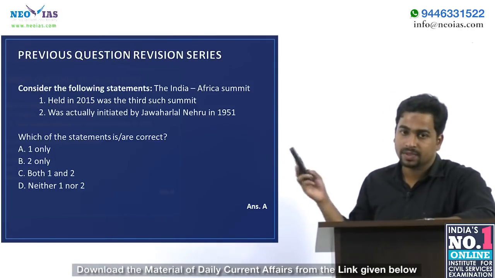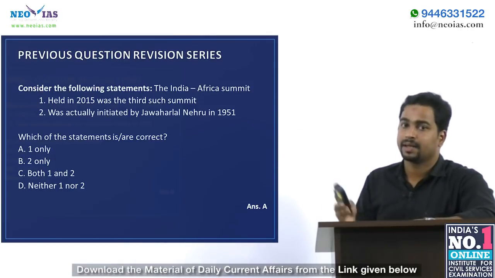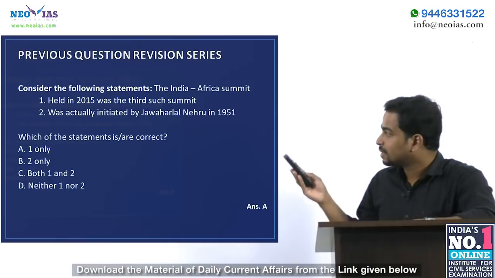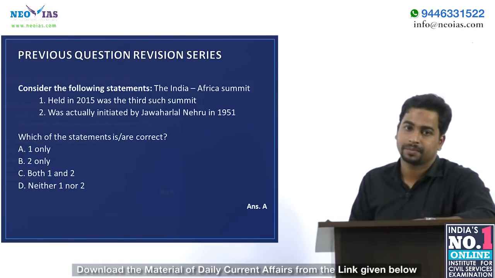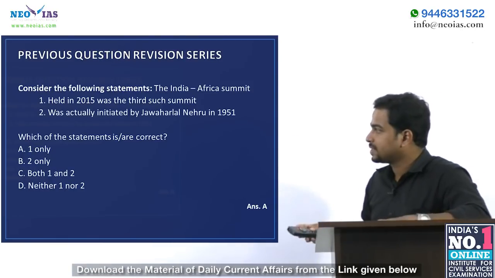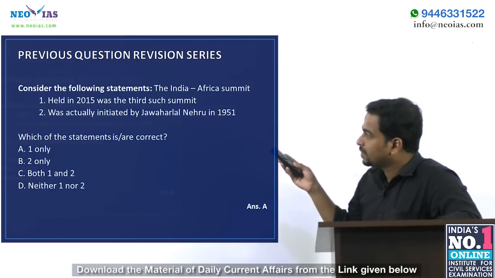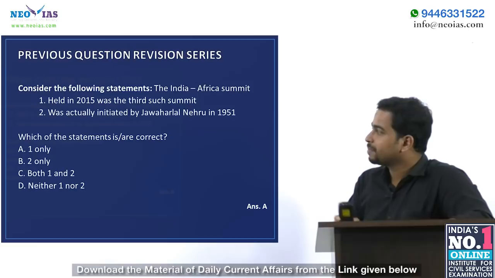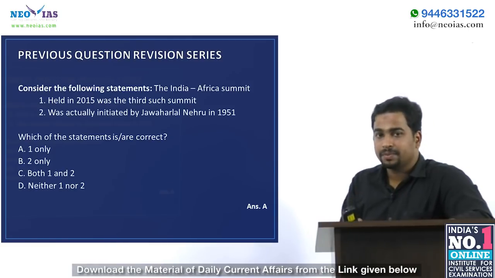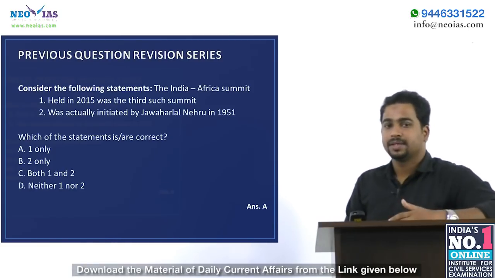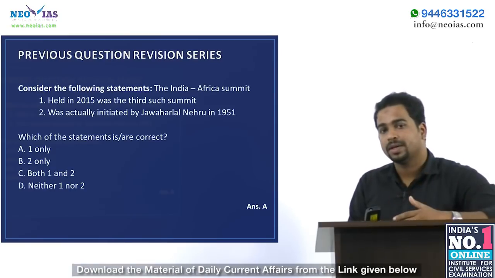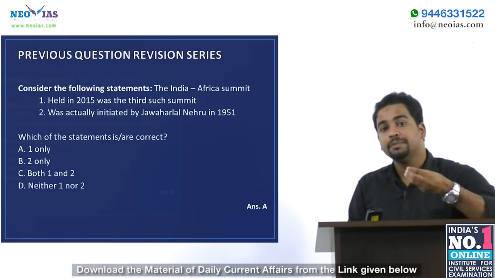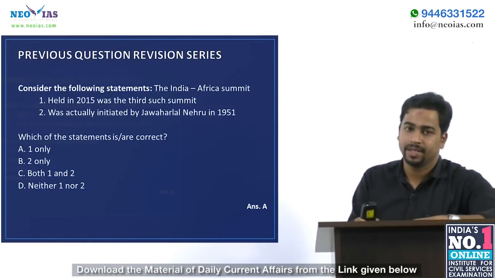It was asked in 2016 because at that time it was a current affairs topic, as the third summit was held in 2015. Looking at the first statement, that it was held in 2015 and was the third such summit, you can see UPSC wants us to learn the chronological order or ordinal number of important international summits and meetings.